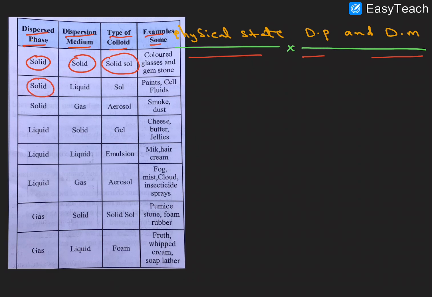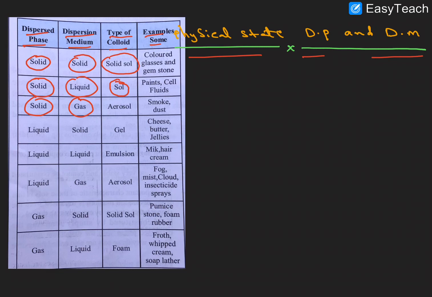Next, the dispersion phase is solid and the dispersion medium is liquid. We can simply call this a sol. The best examples are paints and cell fluids. The next one: the dispersion phase is solid, but the medium is gas.